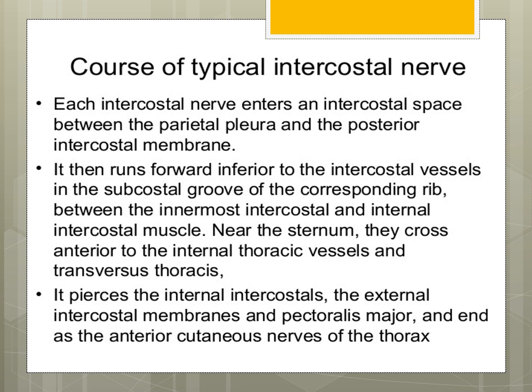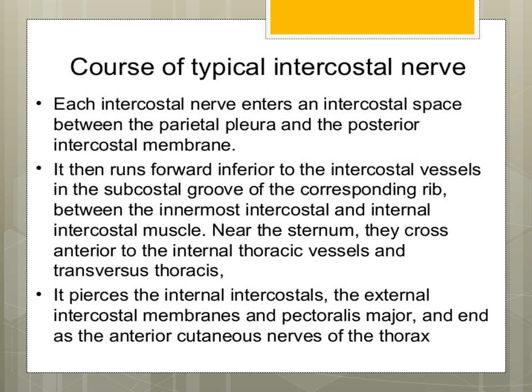Now, what is the course of a typical intercostal nerve? Each typical intercostal nerve enters into the intercostal space between the parietal pleura and the posterior intercostal membrane. It then runs forward inferior to the intercostal vessels. The arrangement within the costal groove is vein, artery, and then the nerve. The nerve is below the artery and vein in the subcostal groove of the corresponding rib, between the innermost intercostal muscle and the internal intercostal muscle.